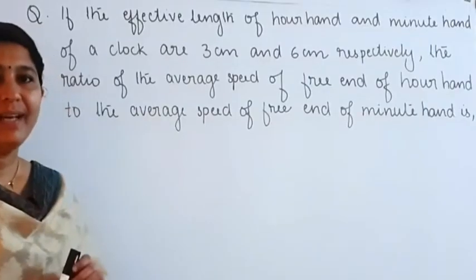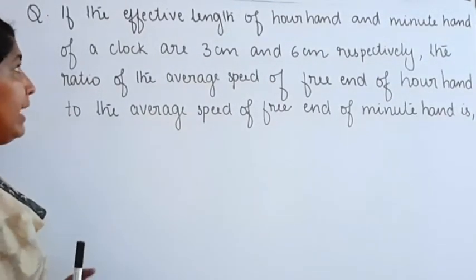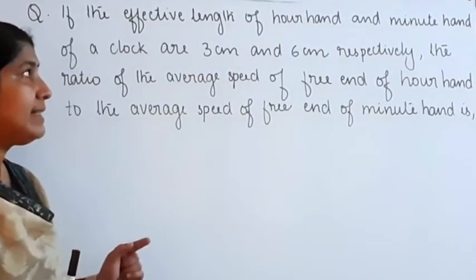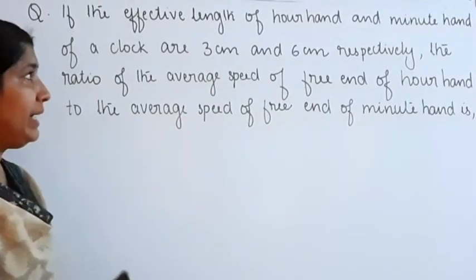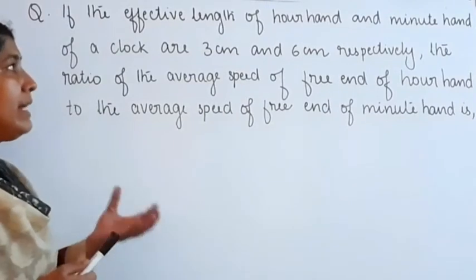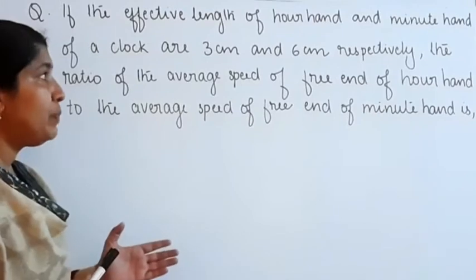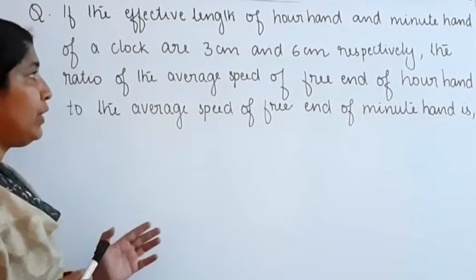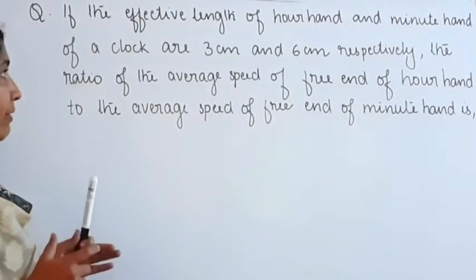Next question. If the effective lengths of the hour hand and minute hand of a clock are 3 centimeter and 6 centimeter respectively. The lengths of the hour hand and minute hand are given. If the ratio of the average speed of the free ends of the hour hand and the average speed of the free ends of the minute hand is, we want to find out the average speed.